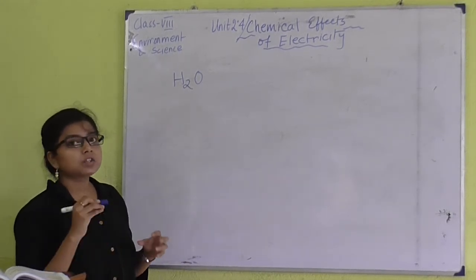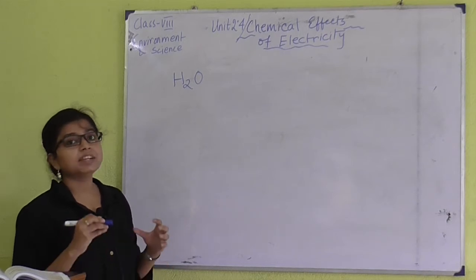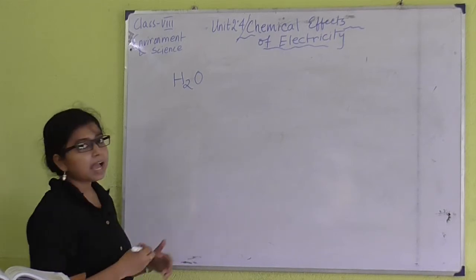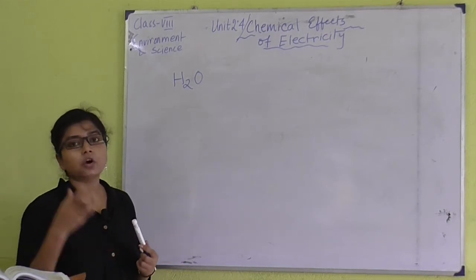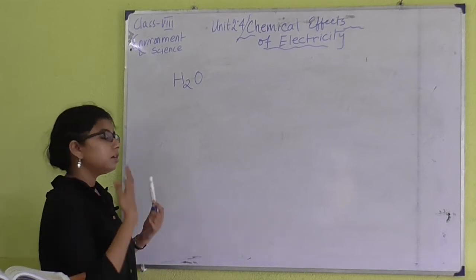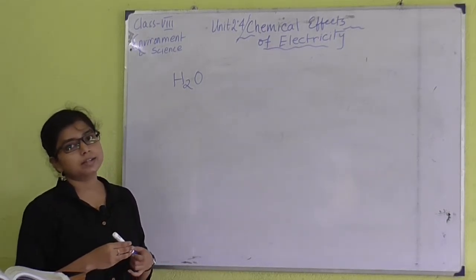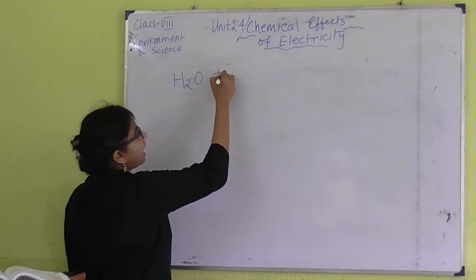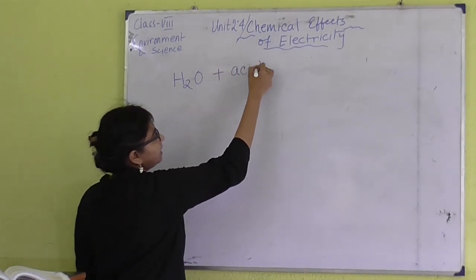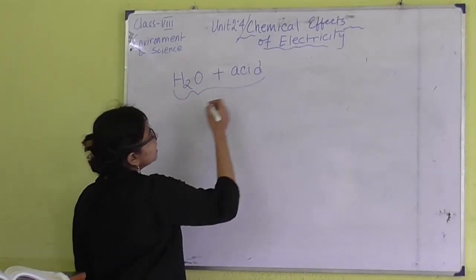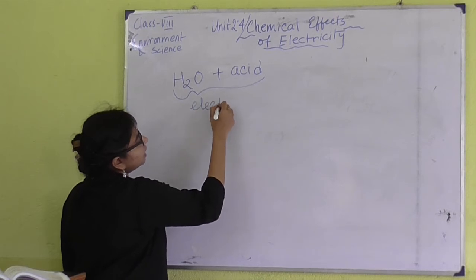Pure water is not an example of an electrolyte. So we have to add some acid or base or salt, or any kind of electrolyte, to make pure water conductive. If I add some kind of acid, then we can use it as an electrolyte.